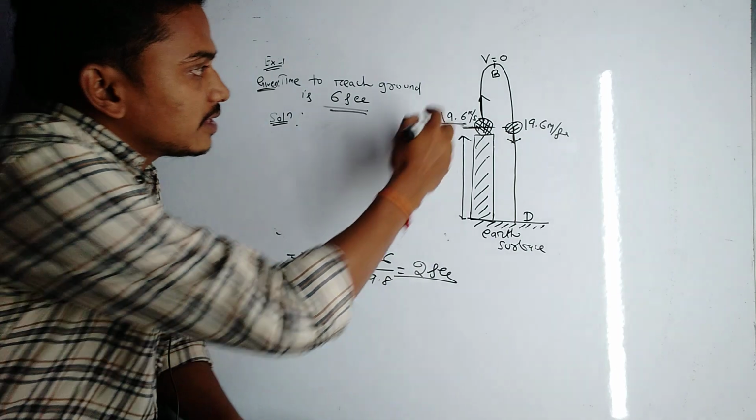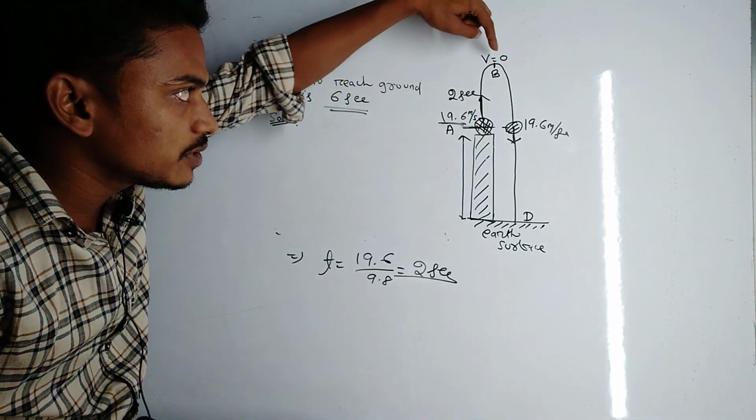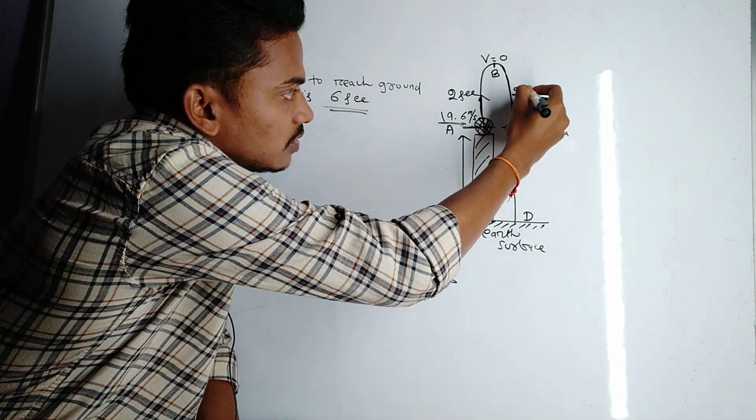Okay, and the ascending time we found is 2 seconds. So the ascending time must be equal to the descending time. So this will also be 2 seconds.